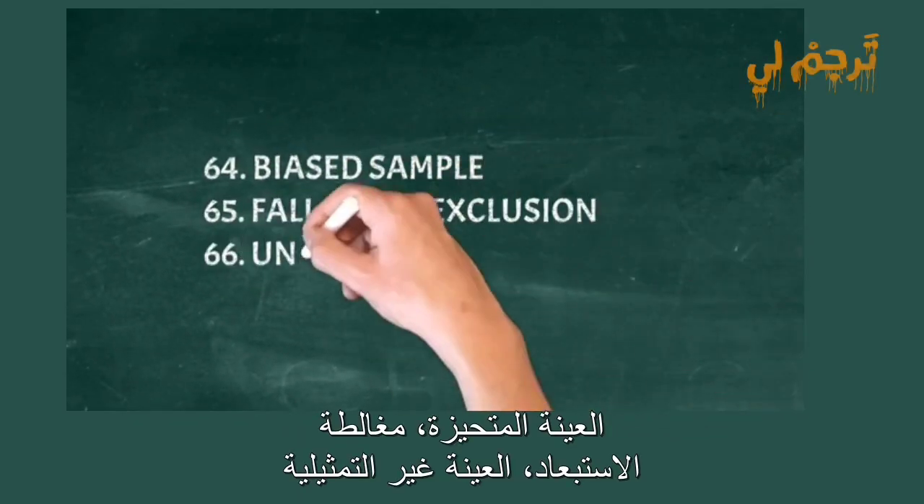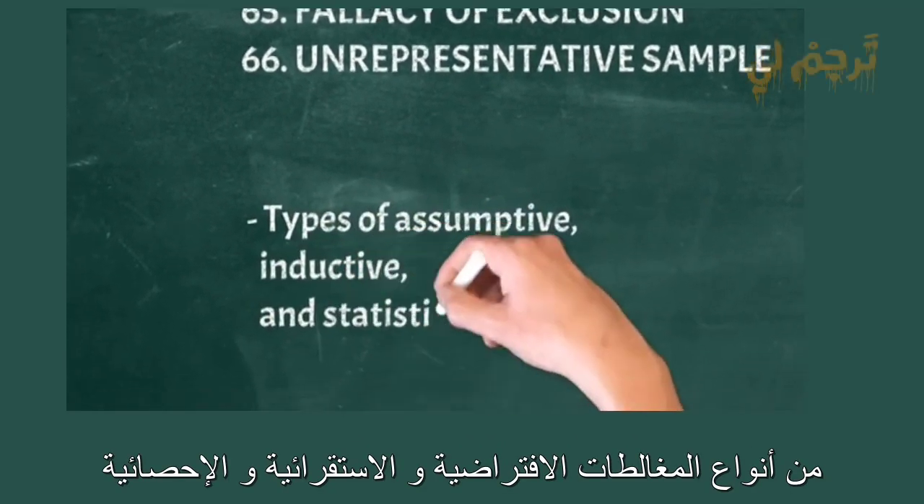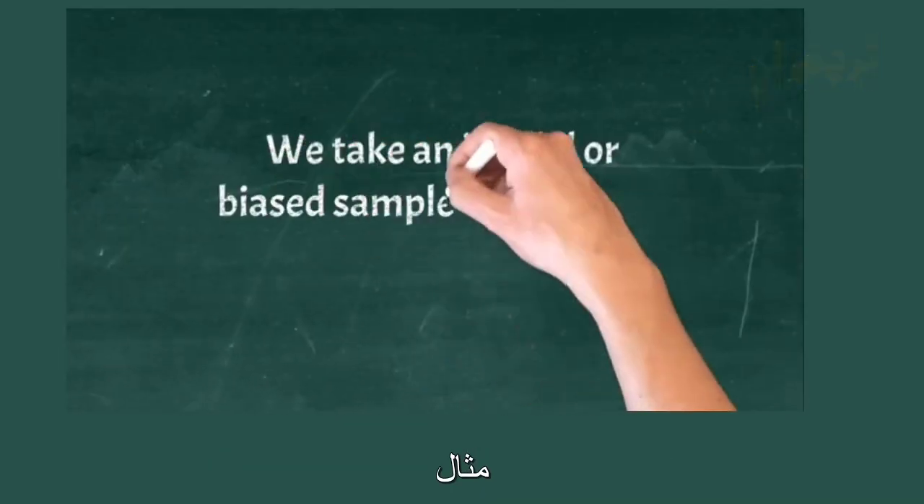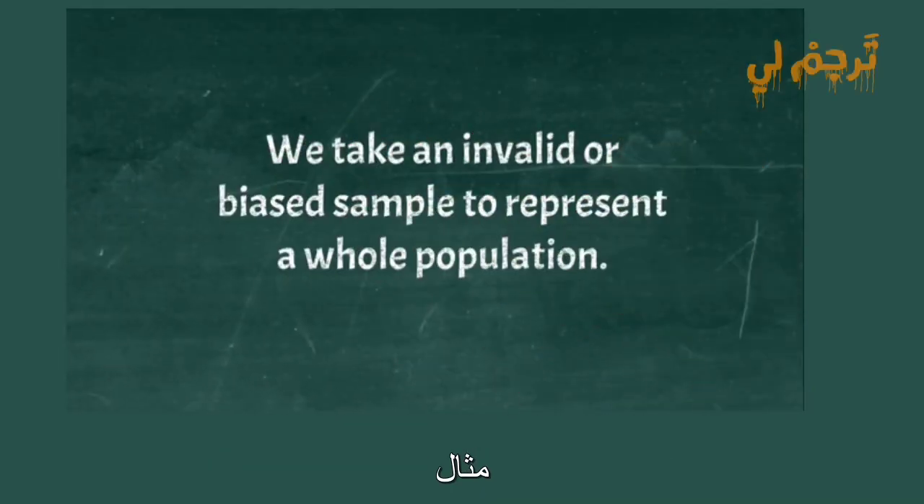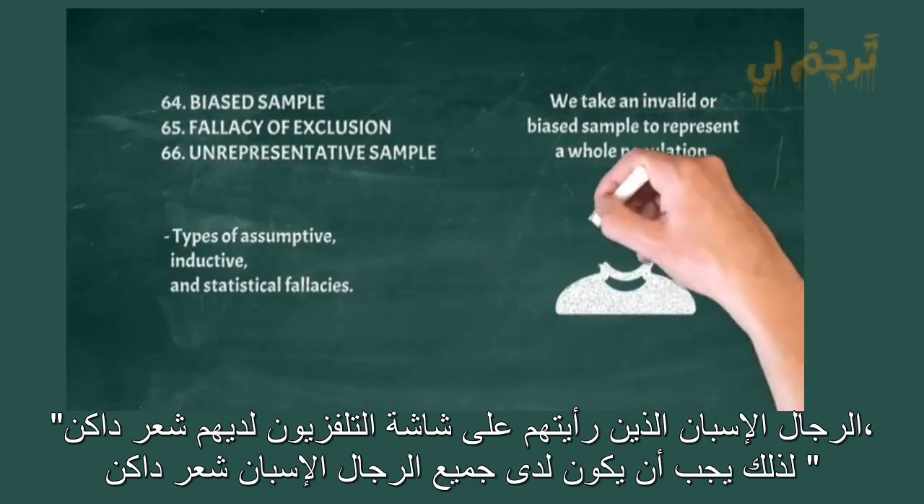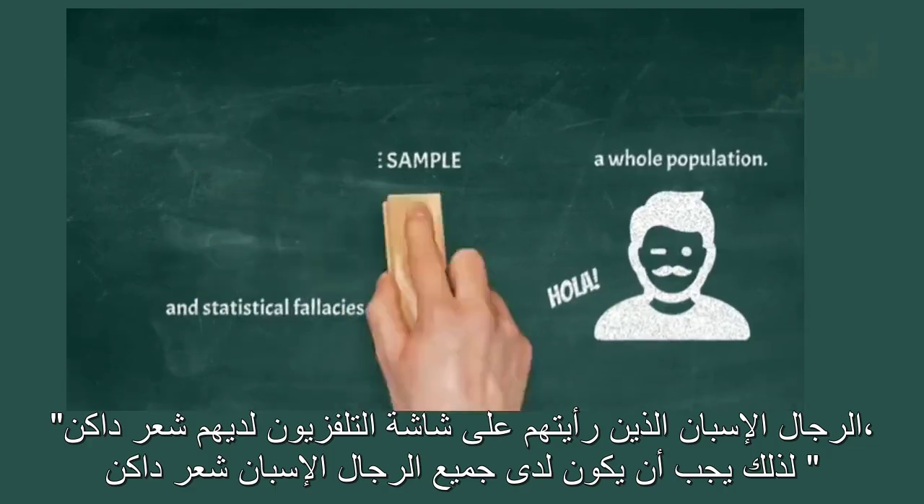Biased sample, fallacy of exclusion, unrepresentative sample. Types of assumptive, inductive, and statistical fallacies. We take an invalid or biased sample to represent a whole population. Example: The Spanish men I've seen on TV have dark hair, therefore all Spanish men must have dark hair.